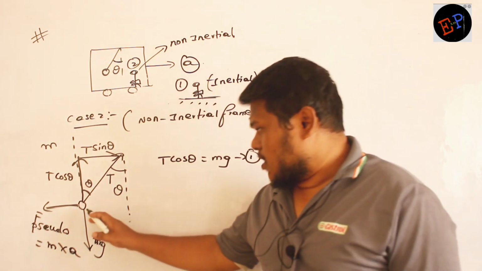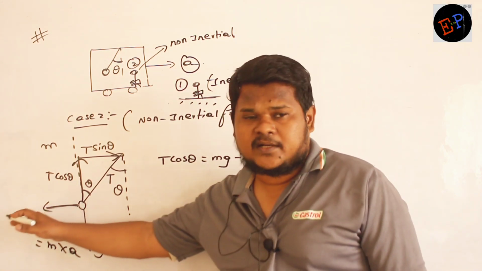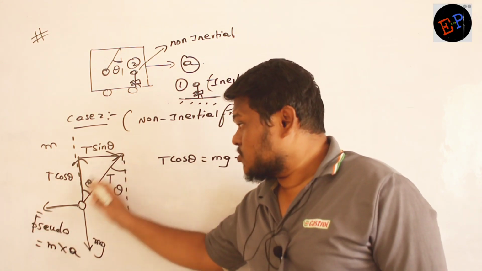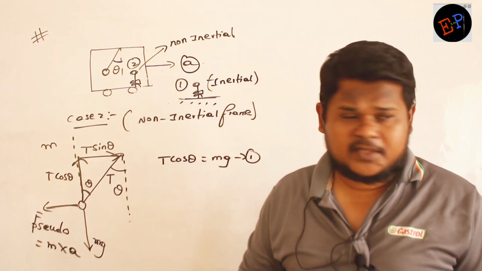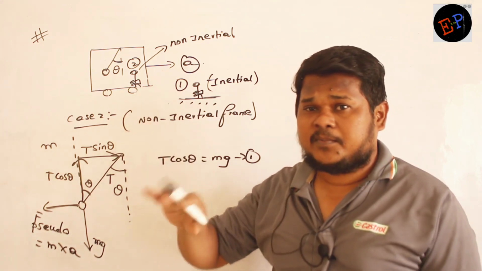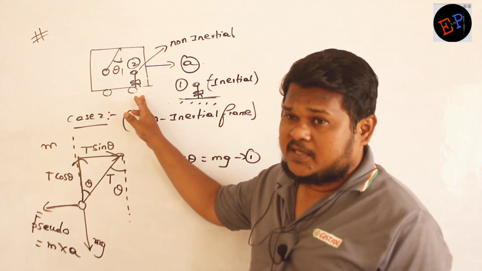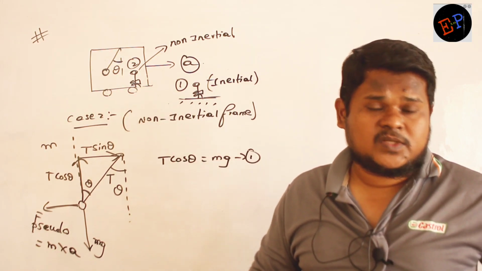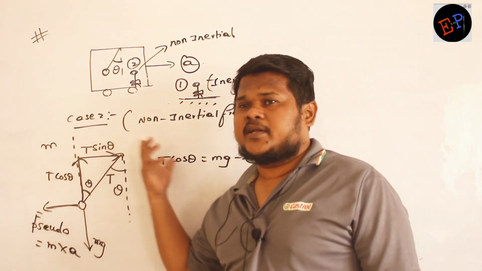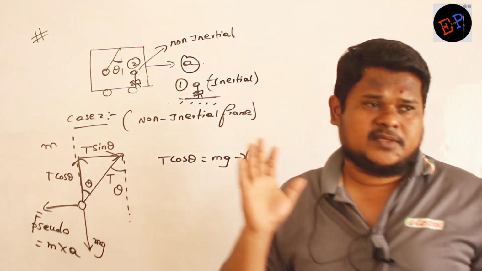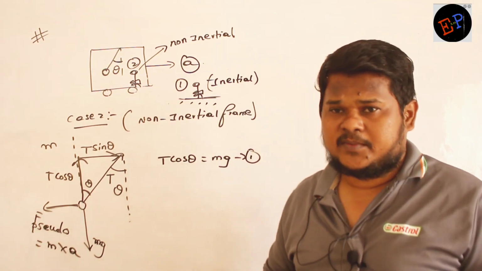Now see. On this Bob, T sin theta is acting towards right side. Pseudo force is acting towards the left side. So these two, they should be balancing with each other. Are you able to understand, ma? So with respect to the observer, how can I apply the Newton's laws? When I draw a pseudo force. Now to this observer, Bob is in rest position. Why is Bob in rest position? Because pseudo force and T sin theta, they are getting balanced with each other. This is how I can apply the Newton's laws in non-inertial frame of reference.